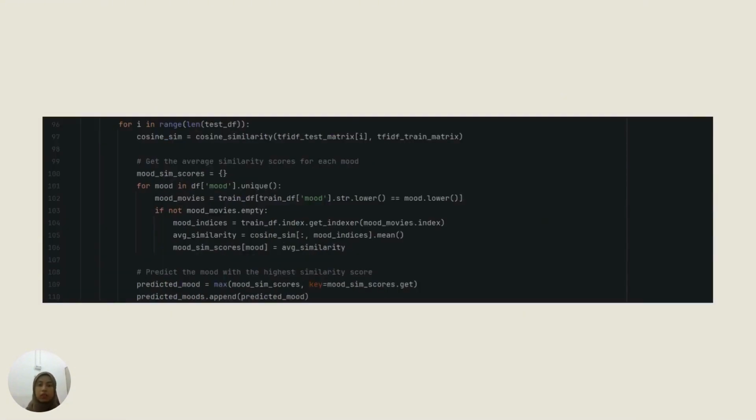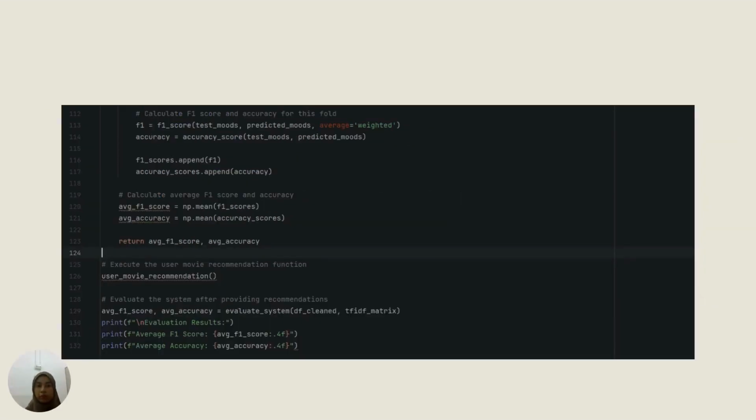This section of code is to compute the cosine similarity with the training set, and then have an average similarity score based on each mood, and then have code to define that the highest similarity score is predicted and added to the list of predicted moods. The last section of this algorithm part is to calculate the F1 score and accuracy for the current fold and append them to the respective lists, and the evaluate recommendation system function is called to evaluate the recommendation system. And the last one is going to print the F1 score and also the accuracy.